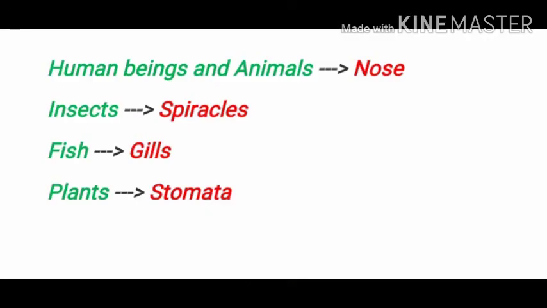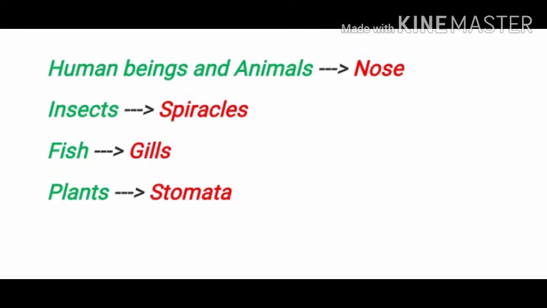Children, now you know how living things breathe. Human beings and animals breathe with the help of the nose, whereas insects breathe with the help of spiracles present on their body.